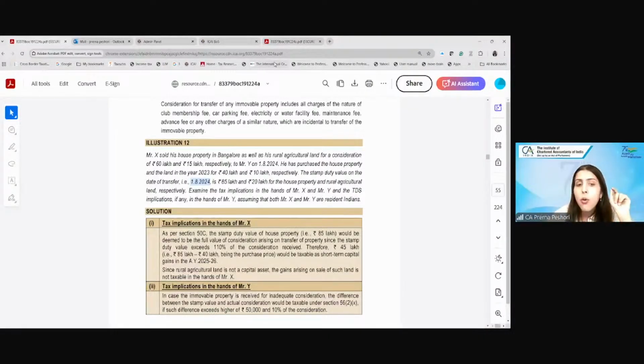What will be the amount which will be taxable in the hands of Mr. Y? It will be 85 lakh minus 60 lakh, which is the inadequate consideration, right? He should have paid 85 lakh, but he's paying 60 lakh. So therefore, this 25 lakh will be income of Mr. Y. Are we clear? Yes or no? Yes, ma'am. Correct. Now, what will be the TDS obligation for Mr. Y?